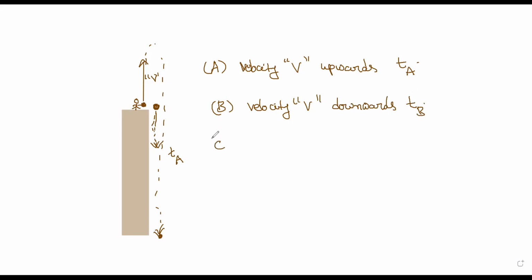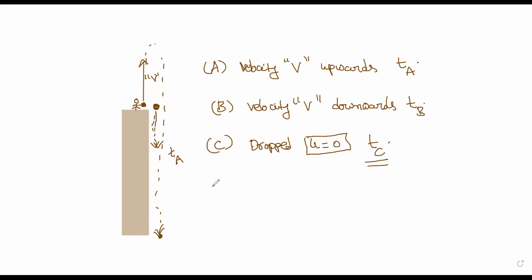And in the third instant, C, he has just dropped the ball. Dropped means the ball is dropped from rest, so the initial velocity is 0. It took a time tc to reach the ground.